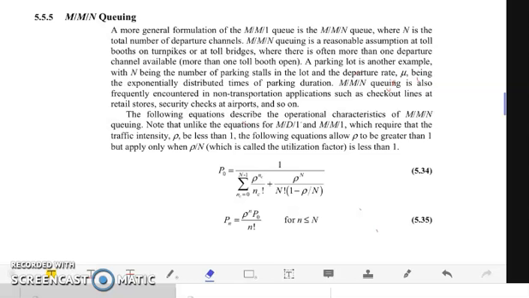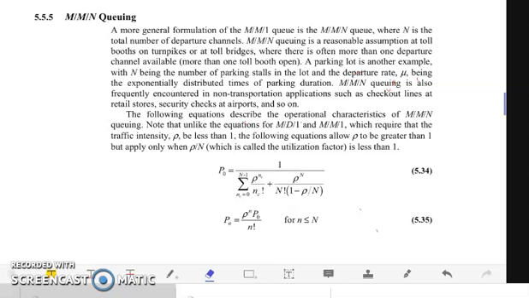This can also be applicable to a parking lot, where N is the number of parking stalls in the lot, and the departure rate mu is the exponentially distributed times of parking duration. M/M/N queuing is also frequently encountered in non-transportation applications, such as checkout lines at retail stores, security checks at airports, and many other applications.